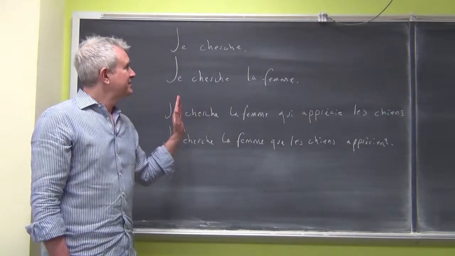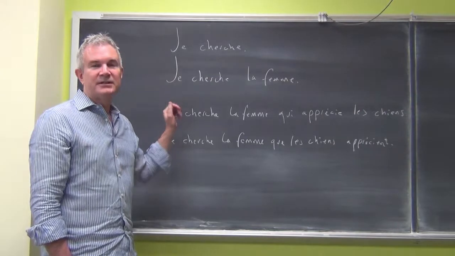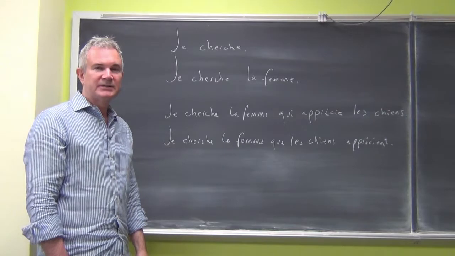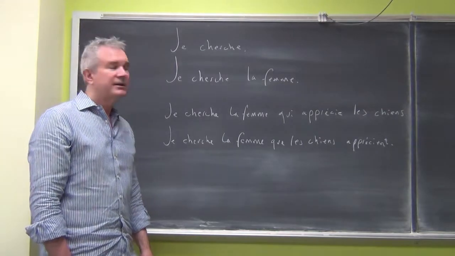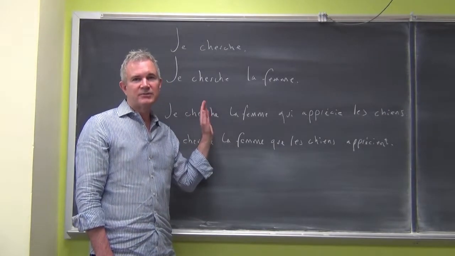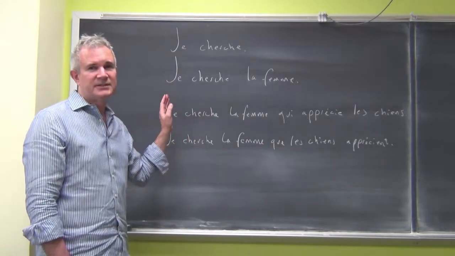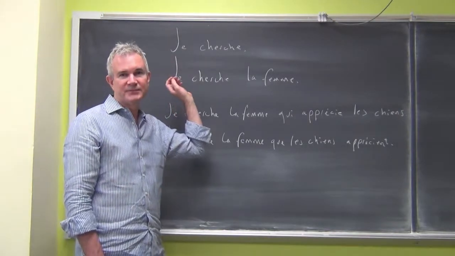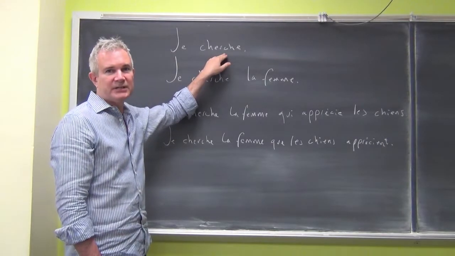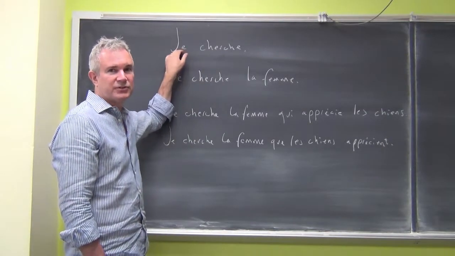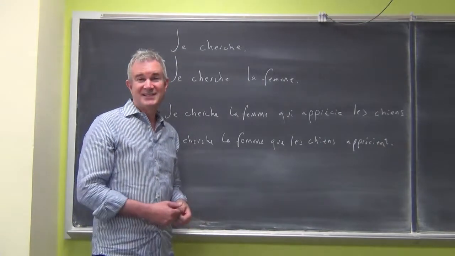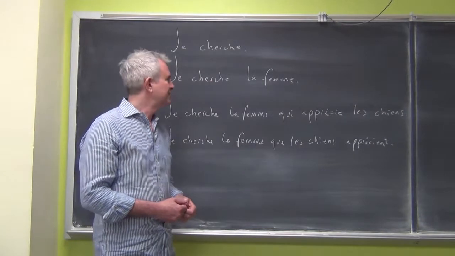The most important thing to know that we're going to start off with is the idea of a clause. So we have dependent clauses and independent clauses. And a clause is basically just a conjugated verb with its subject. So we can have something as simple as je cherche, I'm looking. Here we've got chercher, which is a regular ER verb, conjugated with its subject je. This is a perfectly fine clause. It's an independent clause because it can stand as a sentence by itself.